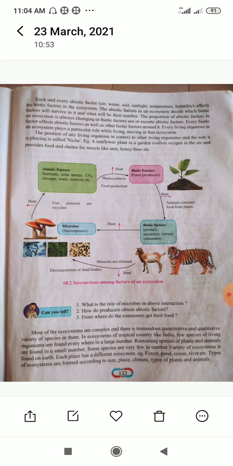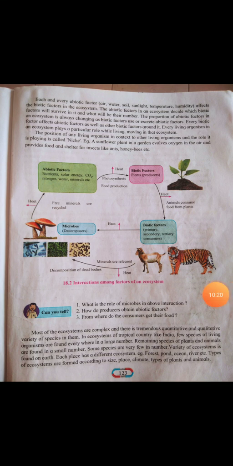There are different types of ecosystems present on earth. According to their size, place, climate and type of plants and animals, the types of ecosystems depend.